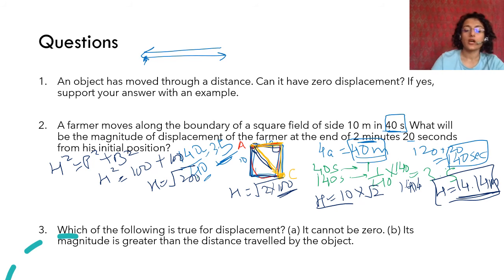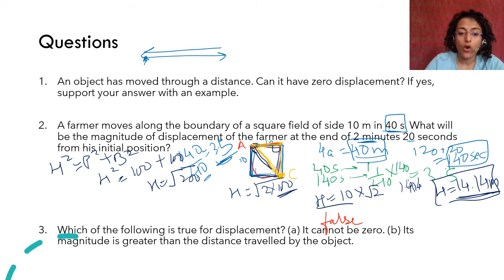Okay, then we come to the next question. Which of the following is true for displacement? It cannot be zero. Displacement can be zero. Distance cannot be zero unless you haven't moved at all. Displacement can be zero. So this is false.